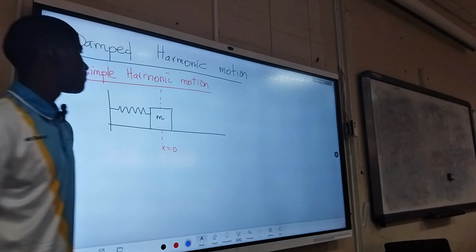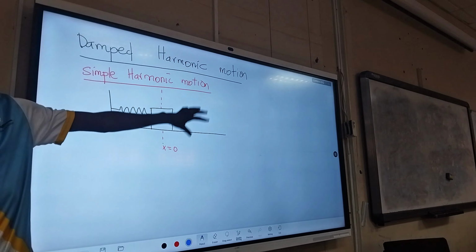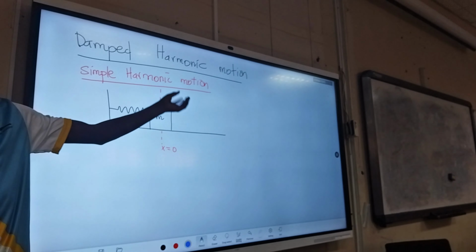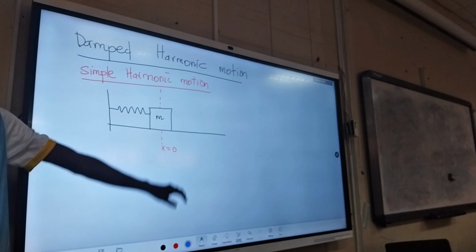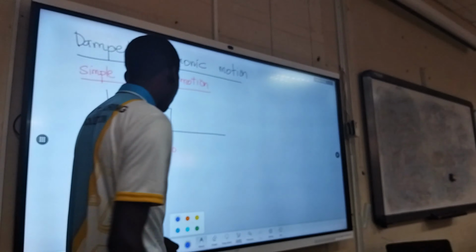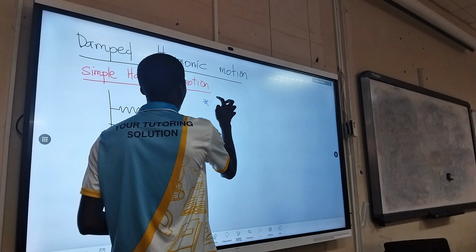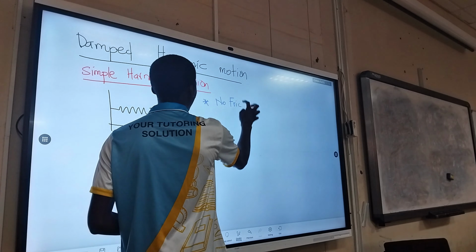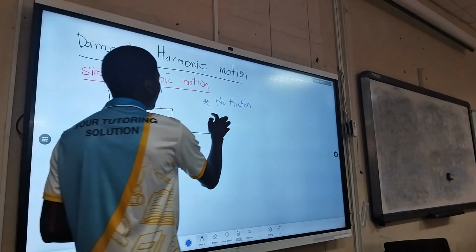Just to revisit, remember we said we can only have simple harmonic motion when we have no friction. So what we need to know about simple harmonic motion is that we don't have friction. The surface on which this spring-block system operates is a frictionless surface.